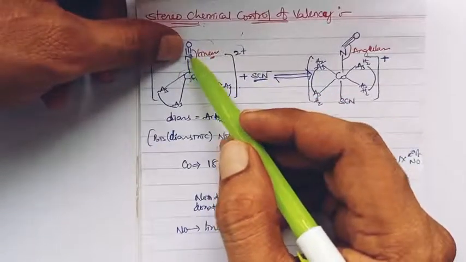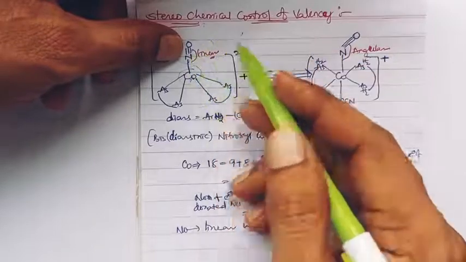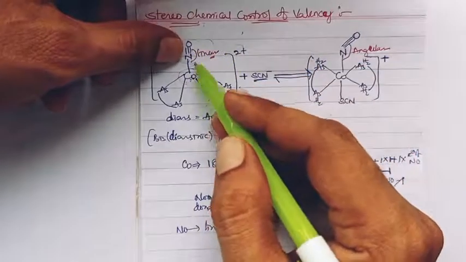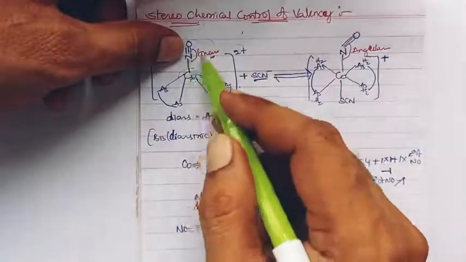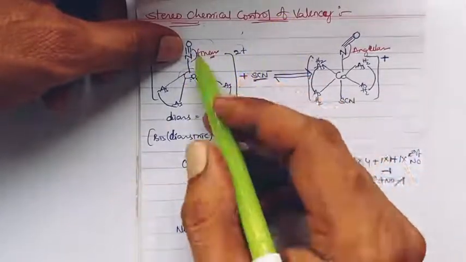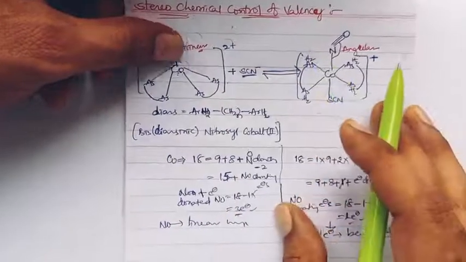There the nitrosyl ligand donates 3 electrons and links in a linear bonding mode, and that's how the linear shape of the bonding takes place.